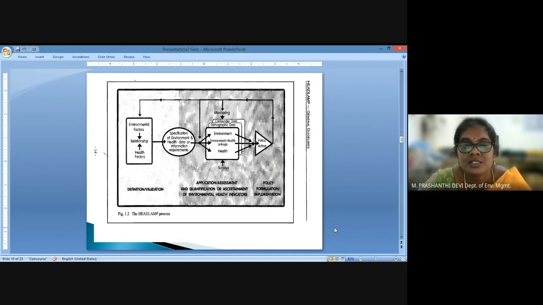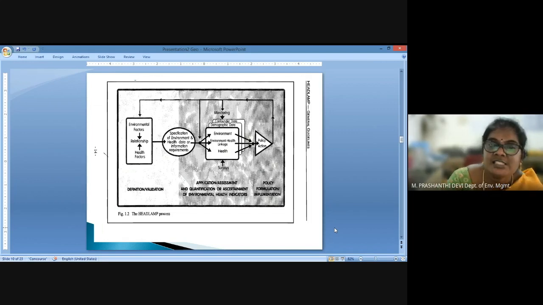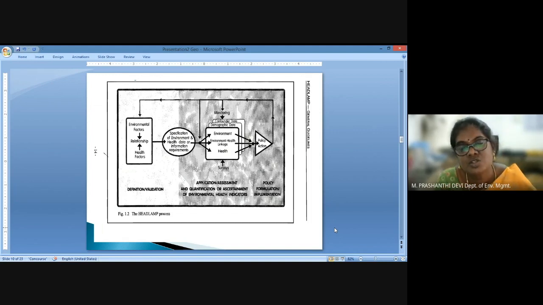So for delineation of these factors, we have to know about the existent population and its dependence on the surrounding environment, and the number of disease cases in that area, and how these disease cases have either increased or decreased in that particular human population. That we try to link with all the causative environmental factors.